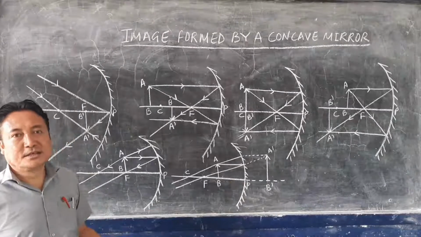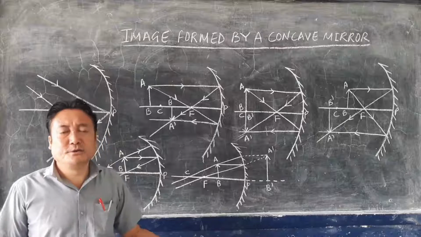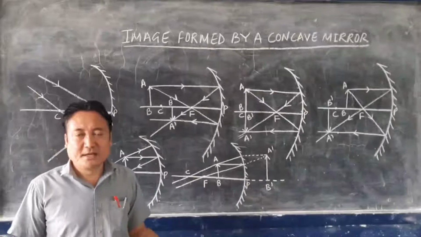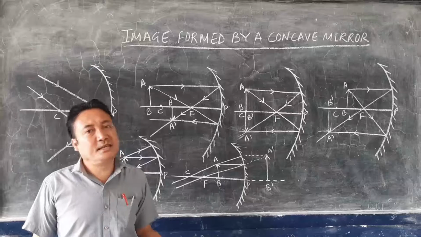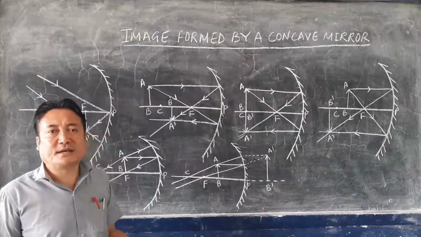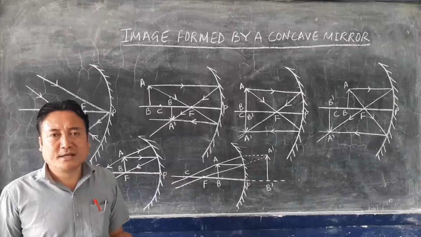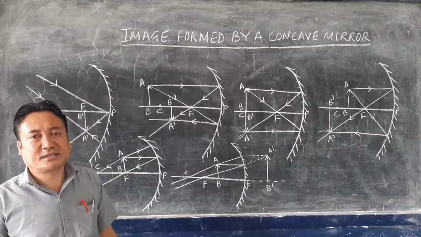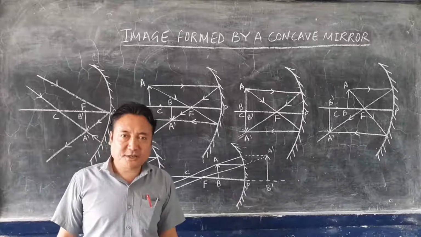In the next class, I'll start with a new topic, that is the refraction of light. And please go through the uses of concave and convex mirrors. These are easy to understand, so please study them yourself. Where are they used? Please go through that and understand it. And in the next class, I'll start with another topic of the same chapter, that is refraction of light.